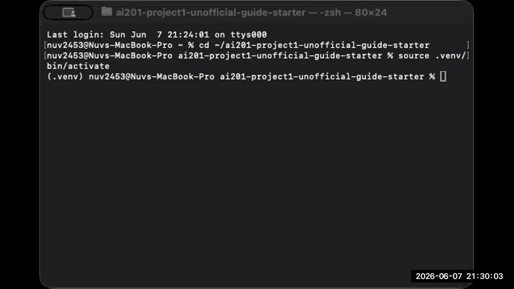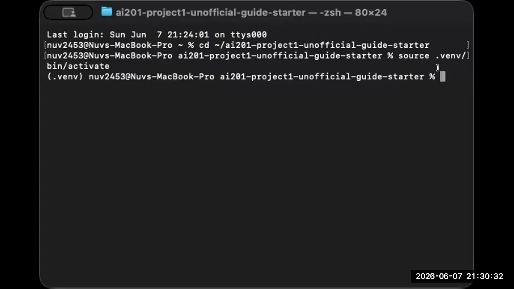So this is my demo for Project One, the unofficial guide, and I built a RAG system that answers plain language questions about Purdue CS professors using real student reviews from Rate My Professor and Reddit. So the system retrieves the relevant chunks from my document collection and it generates the grounded answers using the provided Grok API. So let me show you three example queries.